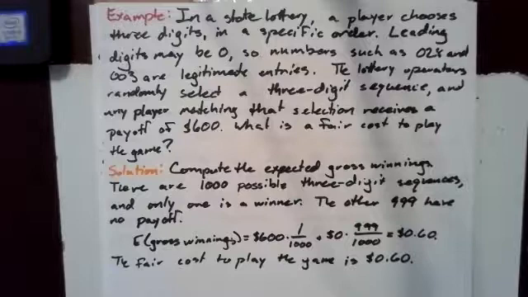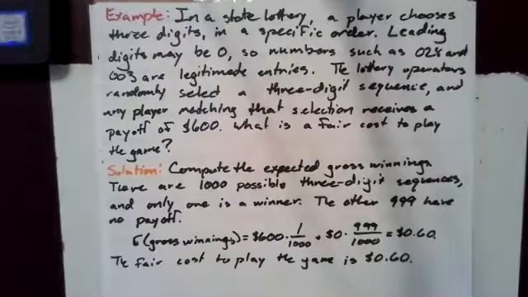We compute the expected gross winnings. There are 1,000 possible 3-digit sequences, and only 1 is a winner. The other 999 have no payoff. So the expected gross winnings are $600 times 1 over 1,000 plus 0 times 999 over 1,000, which is 60 cents. The fair cost to play the game is 60 cents.